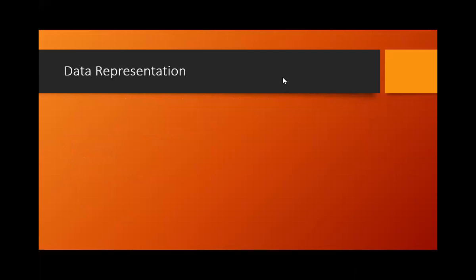Sir, int, char, float, and double. Yes, int, char, float, and double. Now, can you be more elaborative and tell the characteristics of these data types? Can anyone tell about the integer, that is int? What is its characteristics? It stores an integer.